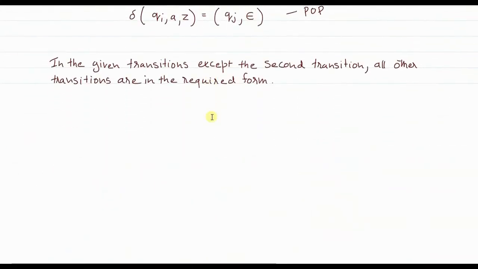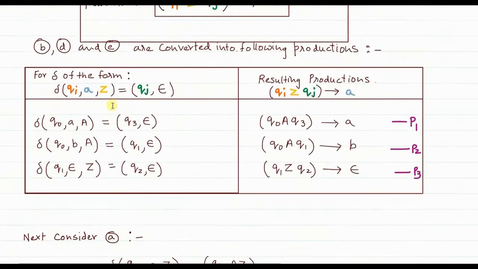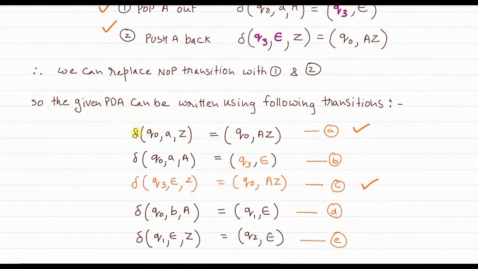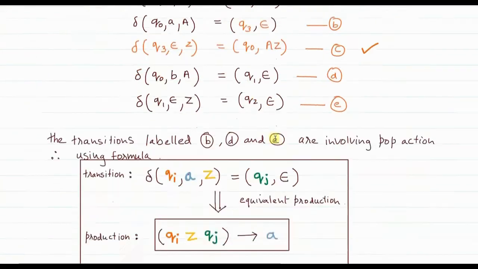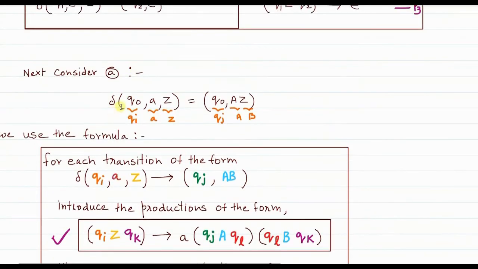I'll just show you. We consider the transition delta of Q0, A, Z. So we are considering this transition. Now this is of type push, right? It is a push transition. So the formula that we are going to use will be the one for a push transition of this type.